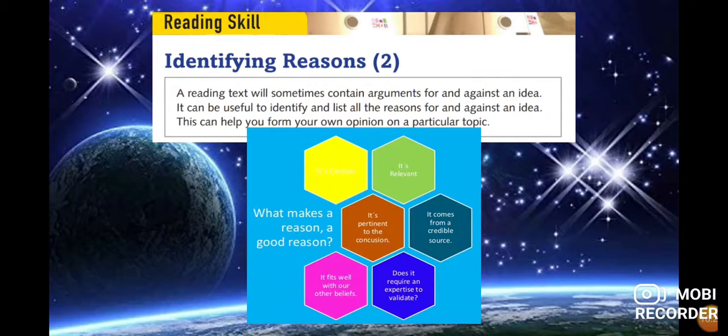And the other one is that it requires expertise to validate. In this case we validate because we have some discoveries, or maybe we know that astronauts traveled to other planets. So we have the source, and we have the clues that they travel to these kinds of places. For that reason, it's a good reason.